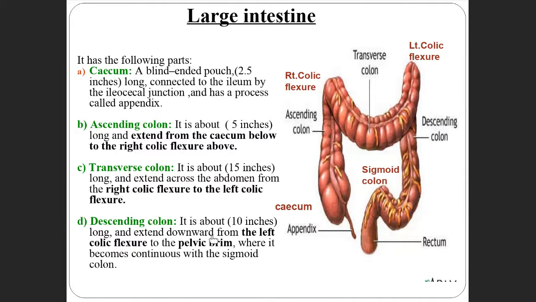Then the descending colon extends downwards, from the left colic flexure to the pelvic brim. Pelvic brim means the upper part of the pelvis. That part is called the descending colon. Where it reaches the pelvic brim, somewhere here, from here it continues as the sigmoid colon. It is an S-shaped structure, called the sigmoid colon.